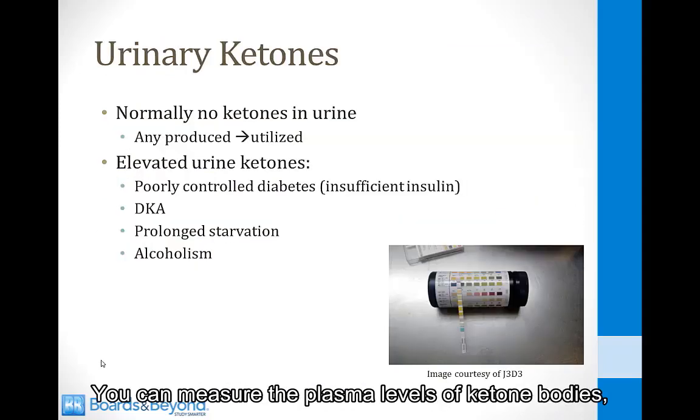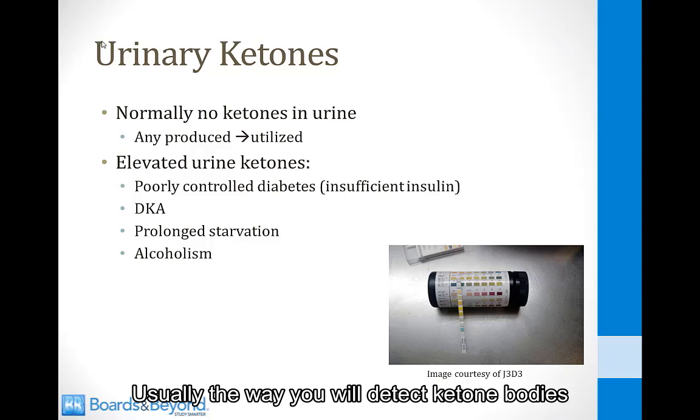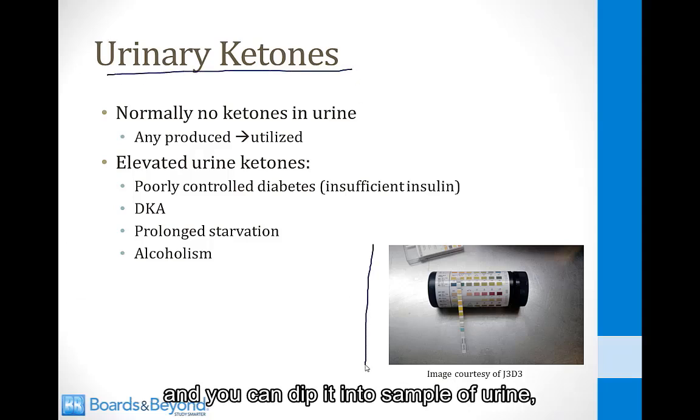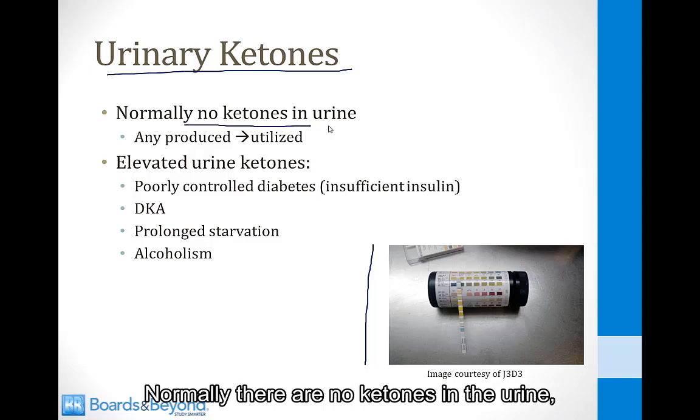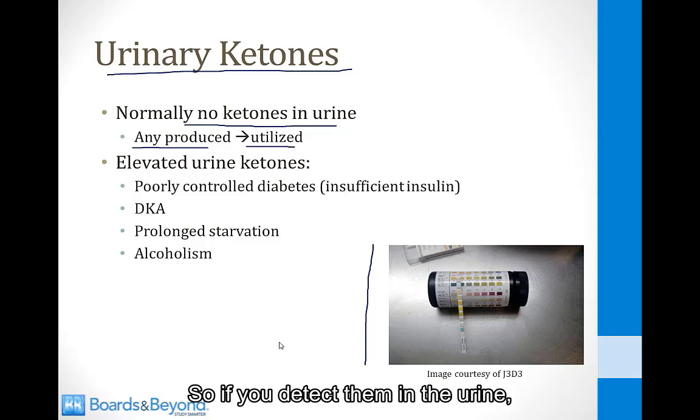You can measure the plasma levels of ketone bodies, but this is rarely done. Usually the way you will detect ketone bodies is in the urine. This is a picture of a urine dipstick, and you can dip it in a sample of urine, and it will change color to indicate the presence of ketones in the urine. Normally, there are no ketones in the urine. Any that are produced are usually utilized by the body. So if you detect them in the urine, it means that something is wrong.